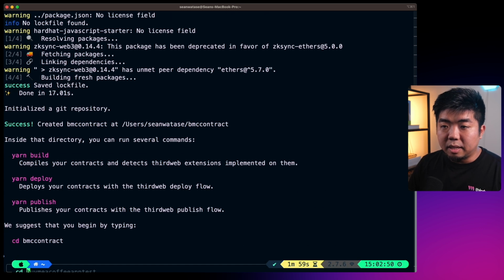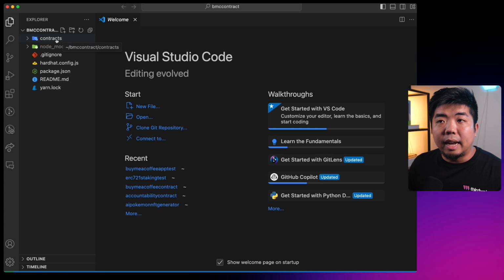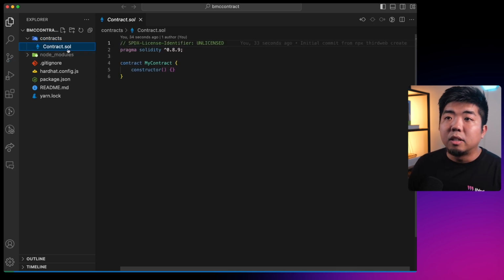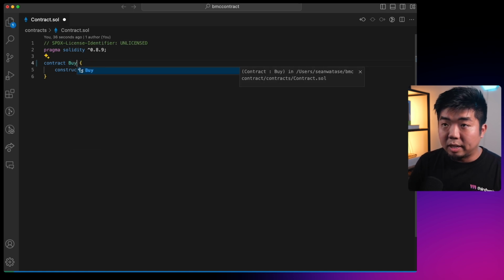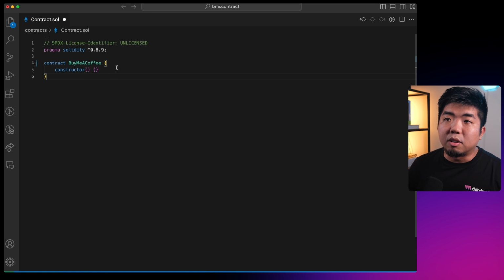Once that is done, we're just going to change into our contract, and we're going to open this up in our code editor. Now, if you used Hardhat like I did, you'll have a contracts folder here, and you'll have a contract solidity file. If you used Forge, you'll see a source folder here, and then you'll find your contract solidity file in that. So we're going to go into our contract solidity file here. I'm going to make sure that this contract is called Buy Me a Coffee. And we're going to start creating our smart contract.